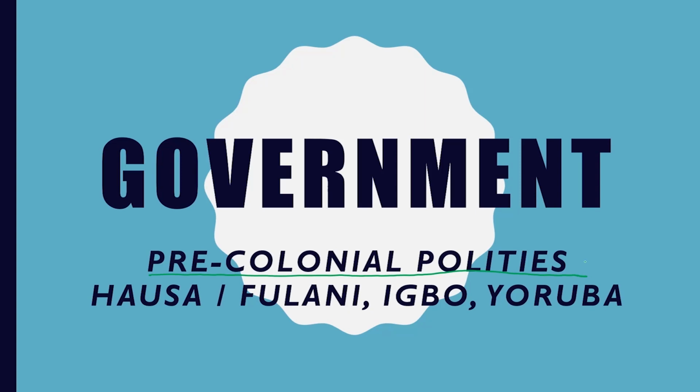Because we all know that it was the British that brought all the ethnic groups together: the Hausa, the Igbos, and the Yorubas. These are the three major ethnic groups we have in Nigeria. So we want to look at how the Hausa existed, how the Yoruba existed, and how the Igbo existed before the arrival of the British.